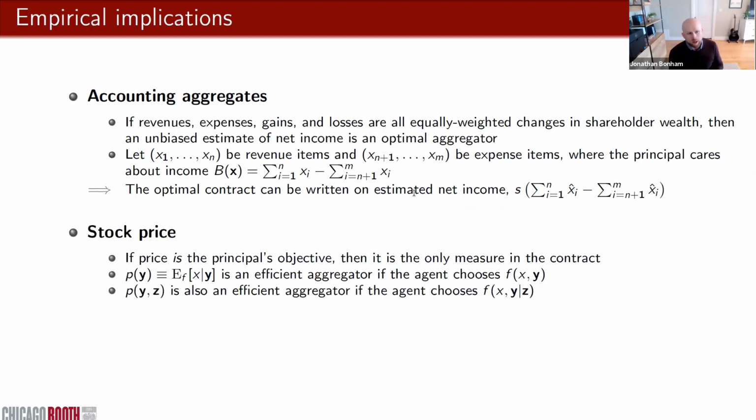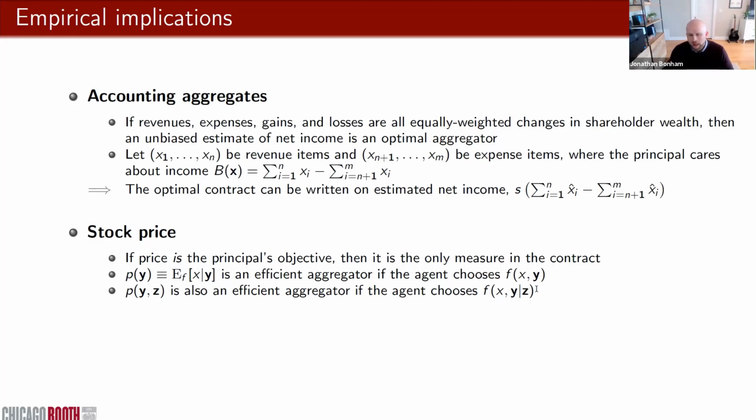What about contracting on measures like price? Well, first of all, if price is the principal's objective, then it's the only measure in the contract in our setting, even if there are other incrementally informative measures about the agent's action. By contrast, if price is not the principal's objective, but it aggregates information about the principal's objective, then price is an efficient aggregator if the agent chooses the joint distribution over X and Y. Or if price incorporates exogenous signals as well, then price can still be an efficient aggregator as long as the agent chooses the distribution f of x, y conditional on those exogenous variables.